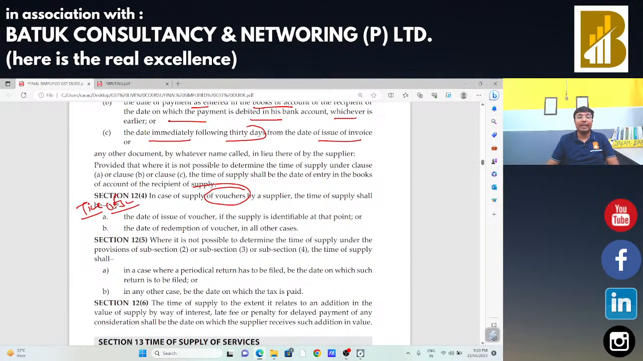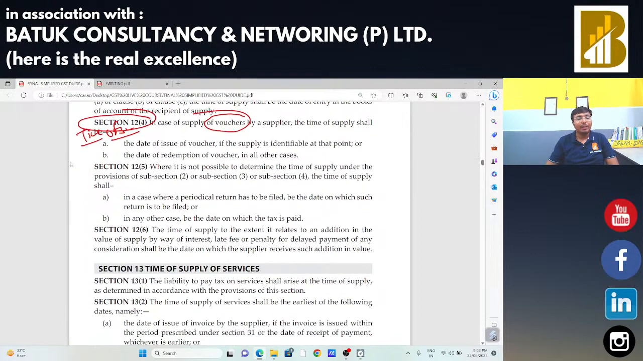That is what is the provision as per section 12, subsection 4. Now, section 12, subsection 5: where it is not possible to determine the time of supply under subsection 2, 3 or 4, that means in case of supply of goods, services, or vouchers, then the date on which the periodic return has to be filed, that will be treated as your time of supply.